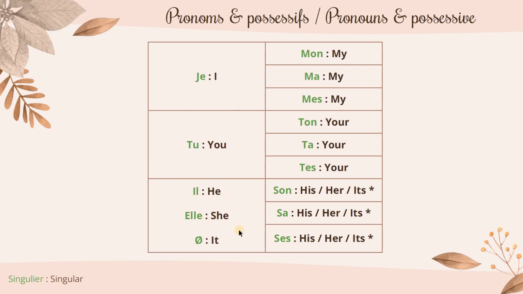Like it rains, in French we will use il pleut. It rains, il pleut. Then his, her, and its will be son, sa, or ses. It works like mon, ma, mes, and ton, ta, tes.